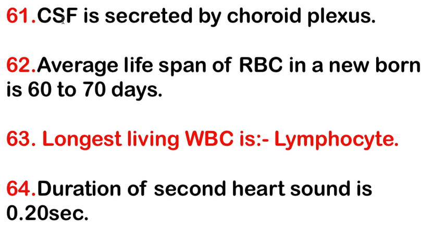Next, CSF, cerebrospinal fluid, is secreted by the choroid plexus. The main function of the choroid plexus is the production of cerebrospinal fluid. Next, the average lifespan of RBC in a newborn is 60 to 70 days. The longest living WBC is the lymphocyte.